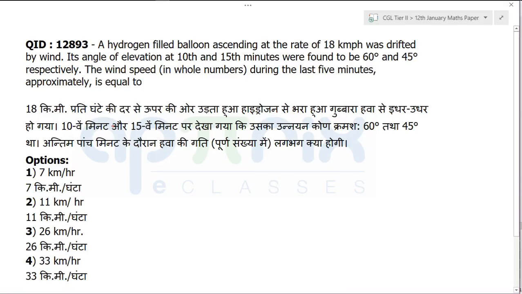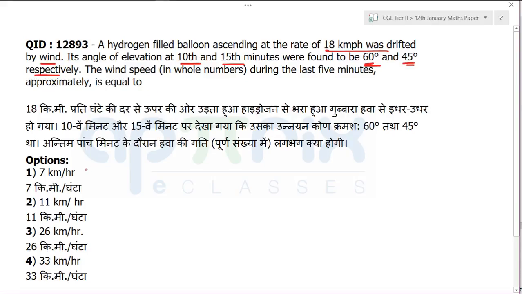Question number 93 is a very, very interesting question, right? So let's read it out. It is talking about a hydrogen filled balloon ascending at a certain rate, drifted by wind. Let me read this question out and then I am going to make it damn simpler. This is the highest standard of trigonometry heights and distance question they can ask you, and I am going to make it damn simpler for you. Again, you need to understand this case. There is a hydrogen filled balloon which is ascending at a certain rate and it was drifted by wind. Its angle of elevation at the 10th and 15th minute were found to be 60 degree and 45 degree respectively. The wind speed during the last 5 minutes approximately is equal to.